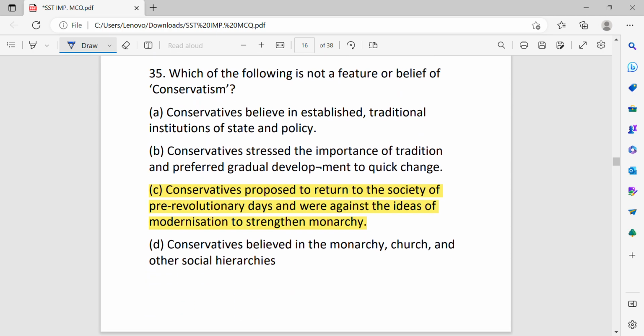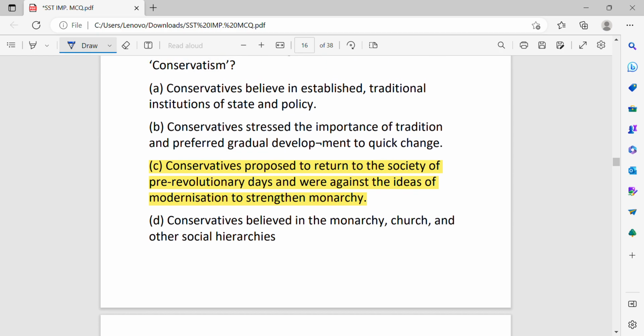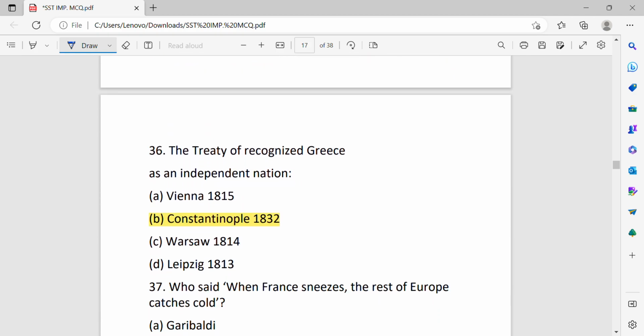Which of the following is not a feature or belief of conservatism? Conservatives believe in established traditional institutions of state and policy. Conservatives stress the importance of traditional and preferred gradual development to quick change. Conservatives propose to return to the society of pre-revolutionary days and were against the ideas of modernization to strengthen monarchy. Conservatives believe in monarchy, church, and other social hierarchies. C option is the correct answer.